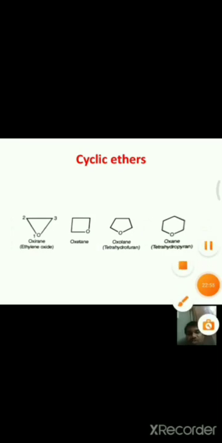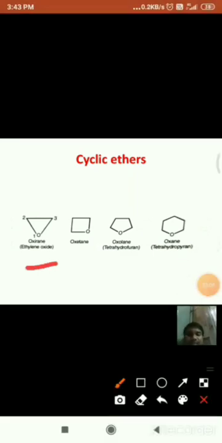For example, the first one, the cyclic ether having 3 members, the name of this molecule is oxirane. While the 4-membered cyclic ether is oxetane. And see here the 5-membered ring, oxolane, also known as tetrahydrofuran. And the last one is known as oxane, also known as tetrahydropyran. These are about cyclic ethers.